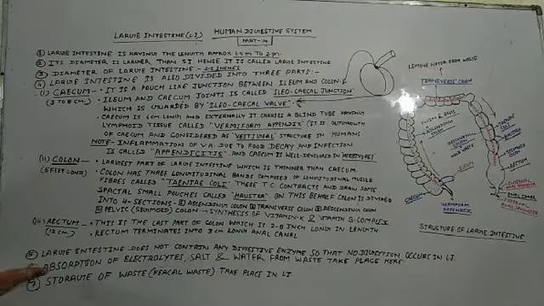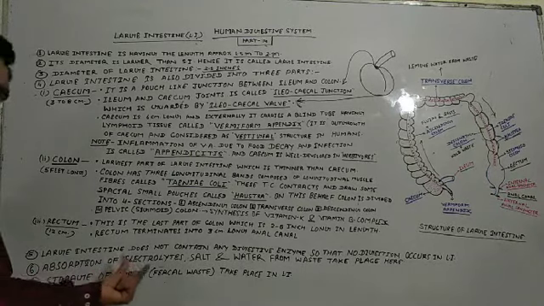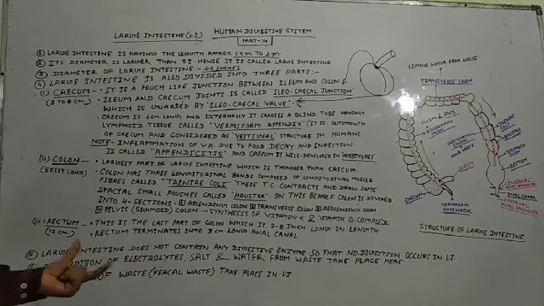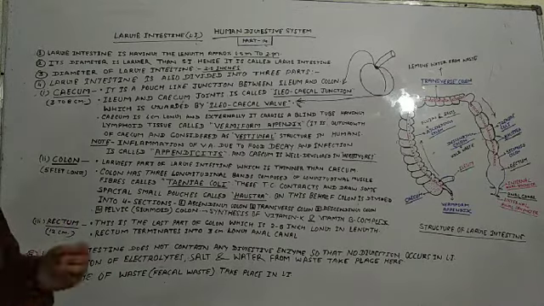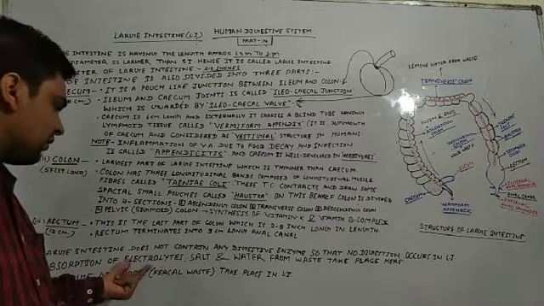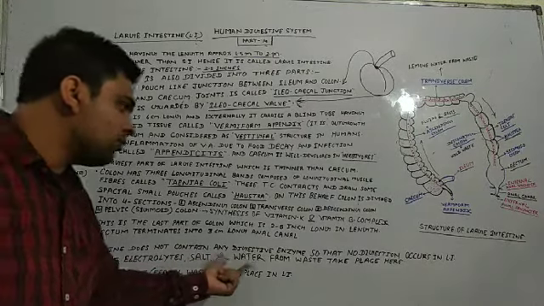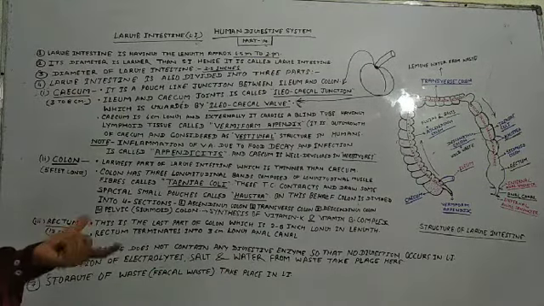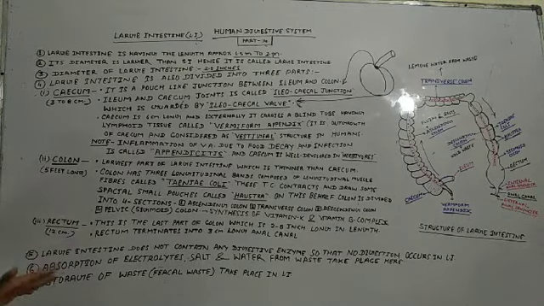So we'll come to the next point. Absorption of electrolytes, salts, and water from waste takes place here, in the large intestine. So it is absorption of electrolytes, not digestion. You must know what electrolytes are. The compounds which break down into ions, positives and negatives, are known as electrolytes, and salts and water from waste are absorbed in the large intestine at various places. We have already discussed this. Now come to the last point.